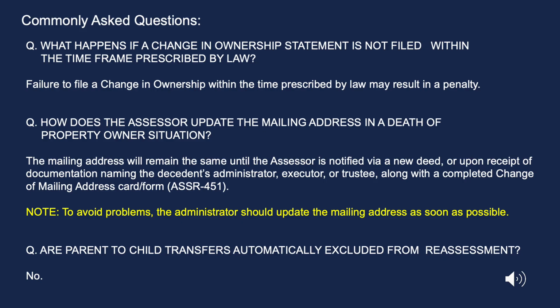To obtain a retroactive exclusion, a claim must be filed within 3 years of the transfer or before the property is transferred to a third party, whichever occurs first, or within 6 months of the mailing date of the notice of escape or supplemental assessment issued in connection with the transfer. If the aforementioned filing requirement is not met, a prospective exclusion, commencing the year a claim is filed, may still be available if the property has not been transferred to a third party.